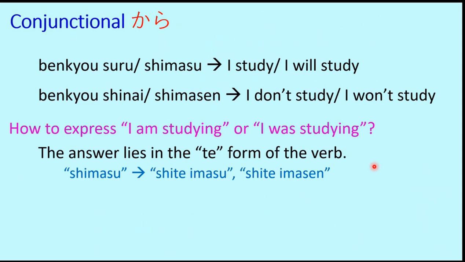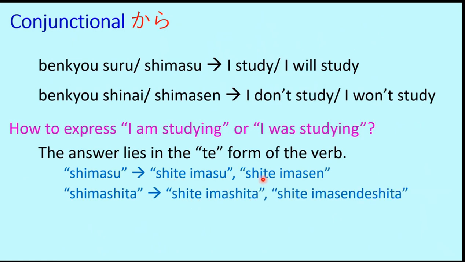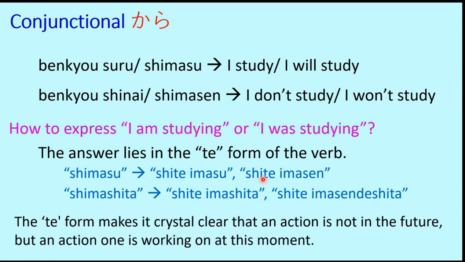So shimas becomes shite imas and shimasen becomes shite imasen. So this is the te form of the verb where we use te here. Likewise, in the past tense, shimashita becomes shite imashita and shimasen deshita becomes shite imasen deshita. So now what does that mean? The te form makes it crystal clear that an action is not in the future but an action one is working on at this moment. That is something which is going on. For example, here I am studying. So it will be benkyo shite imasu.